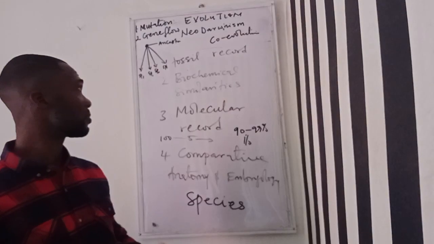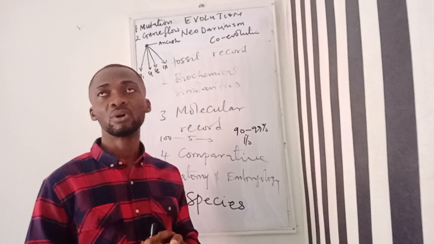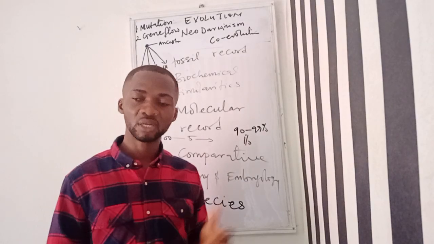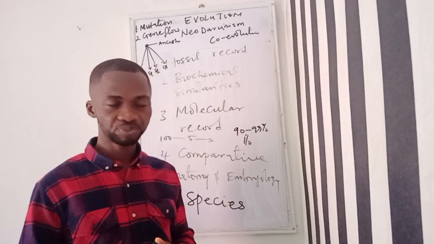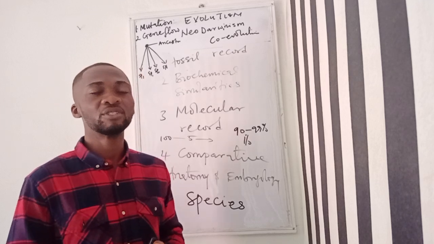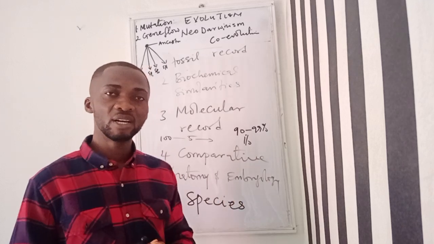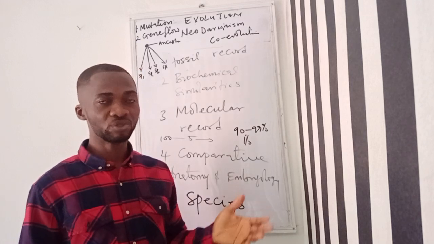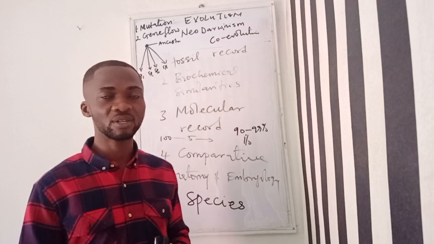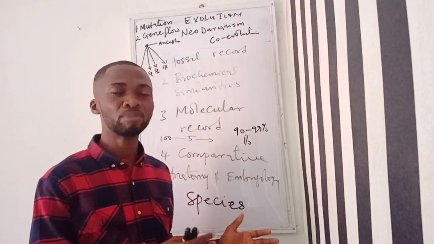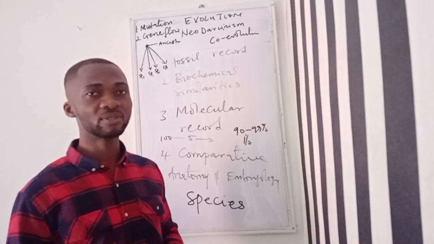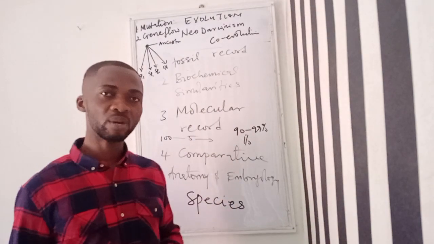The second one is the biochemical similarities. All organisms are made up of these complex macromolecules: carbohydrates, protein, lipid, and they actually have the same mechanism of generating energy using the mitochondrion, and of course where the ATP is generated, the energy currency of the cell. So most organisms follow the same pattern in the generation of energy. So that is what you see under biochemical similarities among organisms.